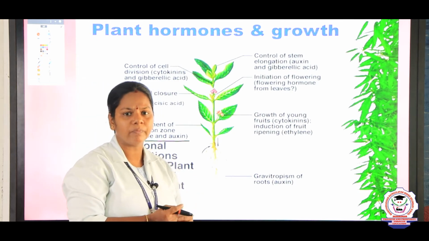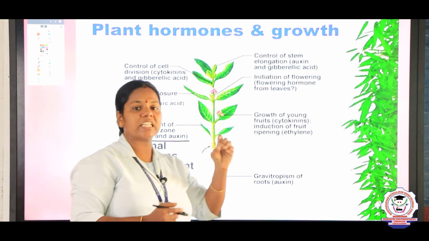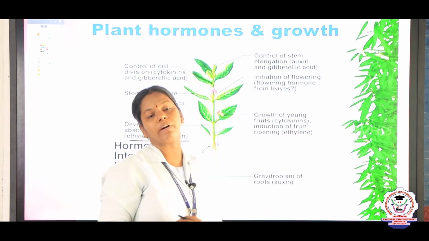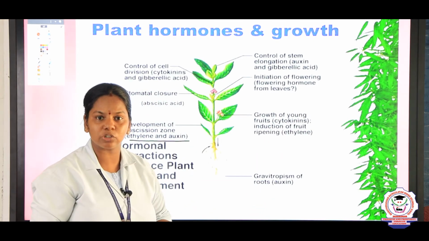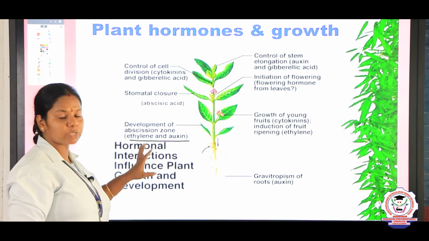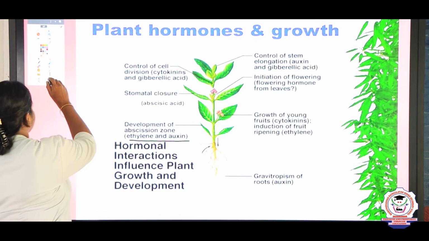What is abscission? Abscission means the leaves fall from the plant after senescence, that is after natural aging, when the leaves wither away from the plant. These last 2 hormones are responsible for inhibiting the plant growth.